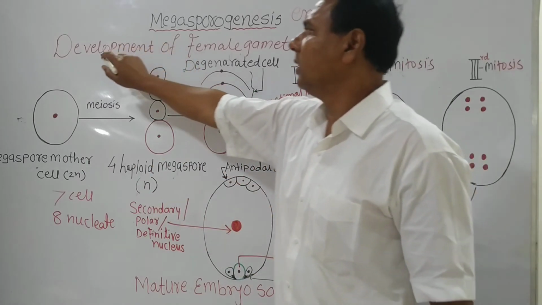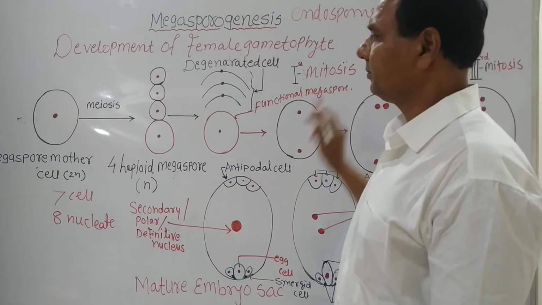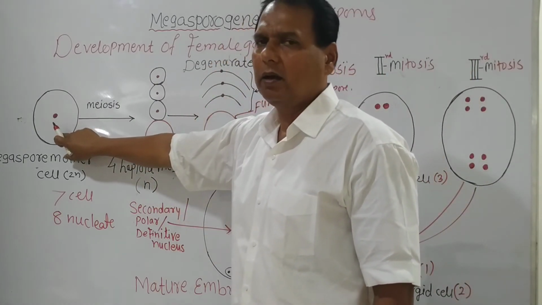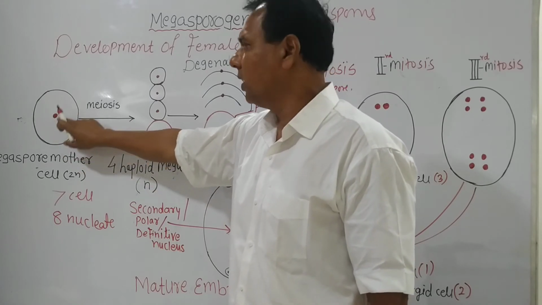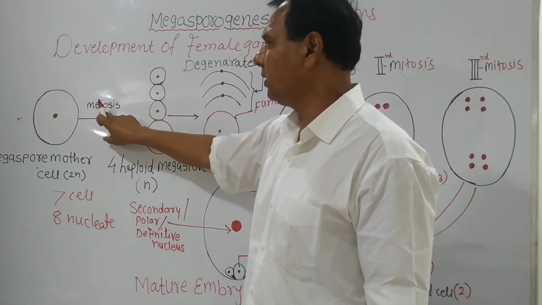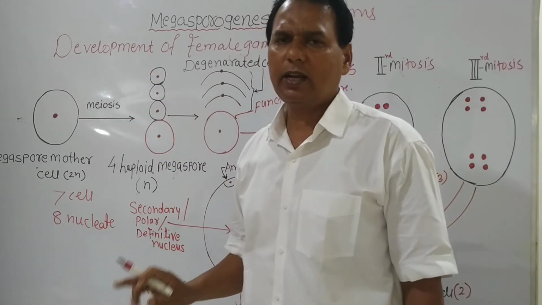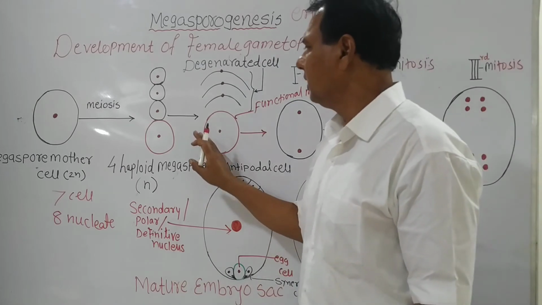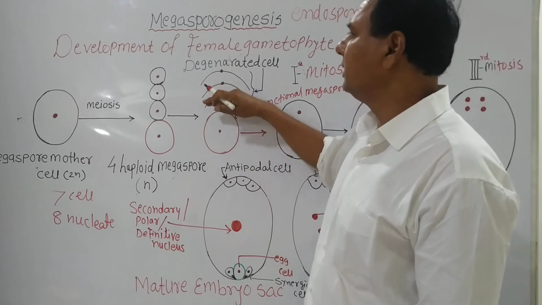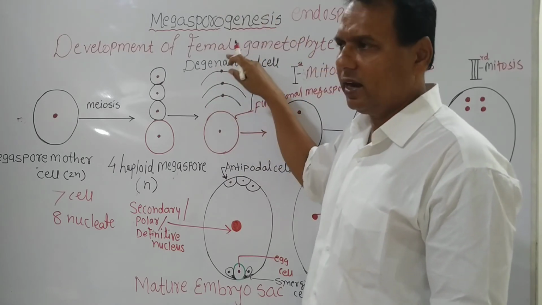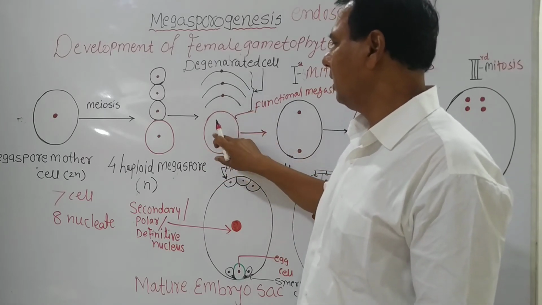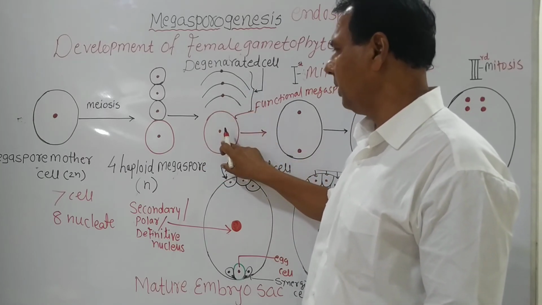Now the actual development of female gametophyte. The female gametophyte starts from the diploid megaspore mother cell. First it divides meiotically. Meiosis happens and there is formation of linear tetrads. Next point, out of these 4 haploid megaspores, 3 megaspores degenerate, which are present toward the micropylar side, and the centrally located megaspore remains.